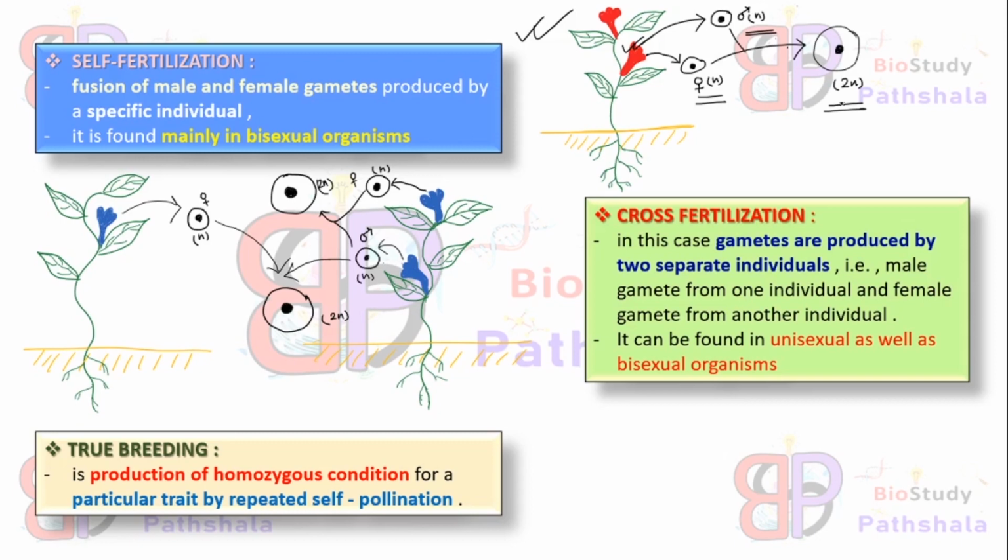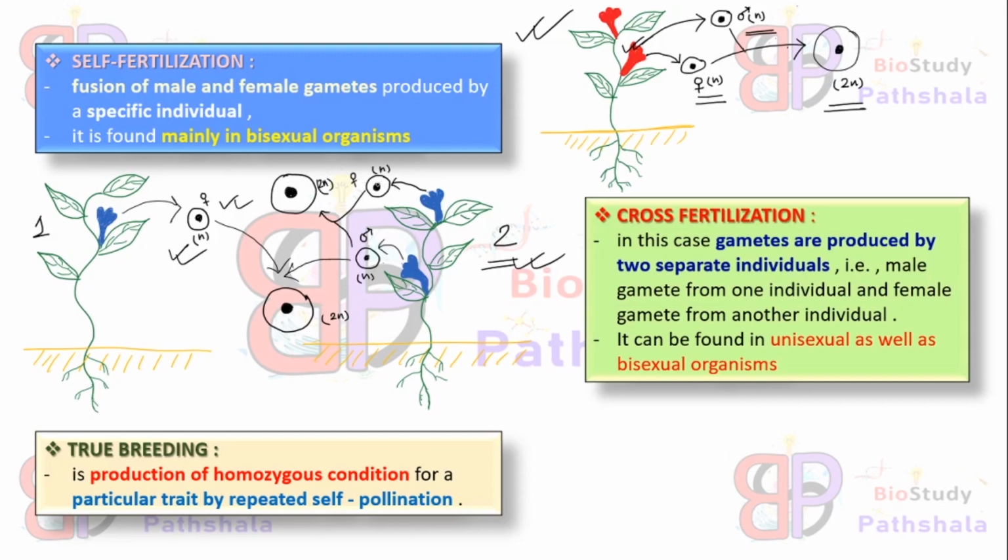Now, what is cross-fertilization? It is mainly found in unisexual organisms, but it is also found in bisexual organisms. And in this case, if we consider this figure, this is a plant, say 2, and it is 1. One plant shows a flower, and this flower produces a female gamete, right? And this female gamete, if fused with the male gamete from the second plant, it is known as cross-fertilization.